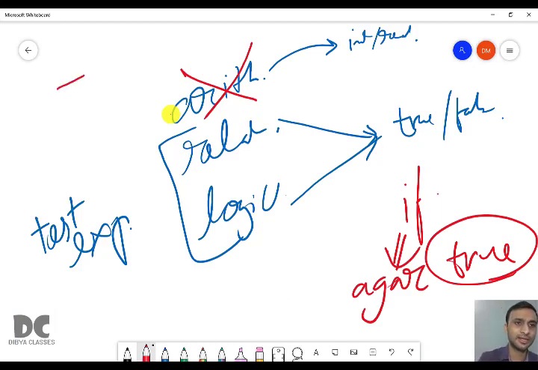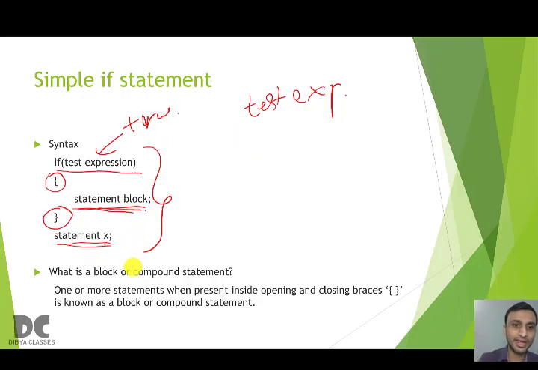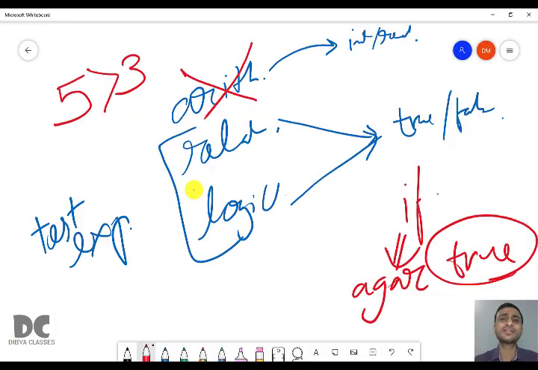For example, a relational expression is 5 greater than 3. Is 5 greater than 3? If 5 is greater than 3, you will say yes, 5 is greater than 3. Then we'll execute some task. For example, if 5 is greater than 3, you will print A, or you will print Dibya classes.